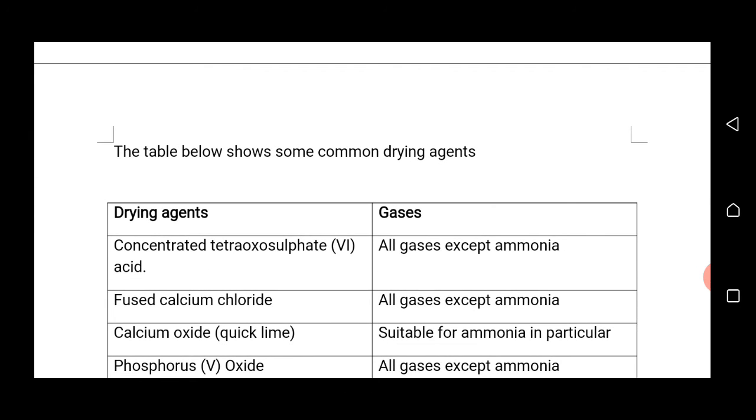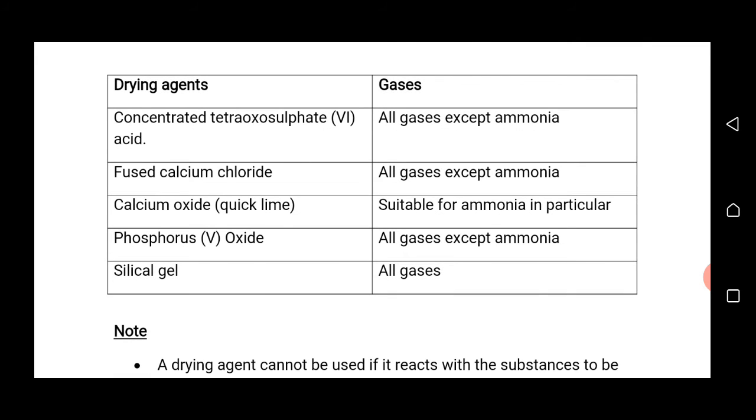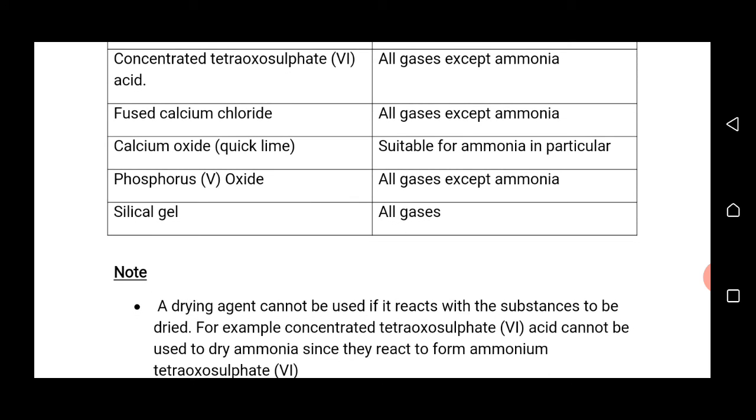The table below shows some common drying agents. Concentrated tetraoxosulfate(VI) acid is an example of a drying agent. It can be used to dry all gases except ammonia. Another typical example is fused calcium chloride. Please take note of this: not ordinary calcium chloride, we call it fused or anhydrous calcium chloride. It is also used for drying all gases except ammonia.